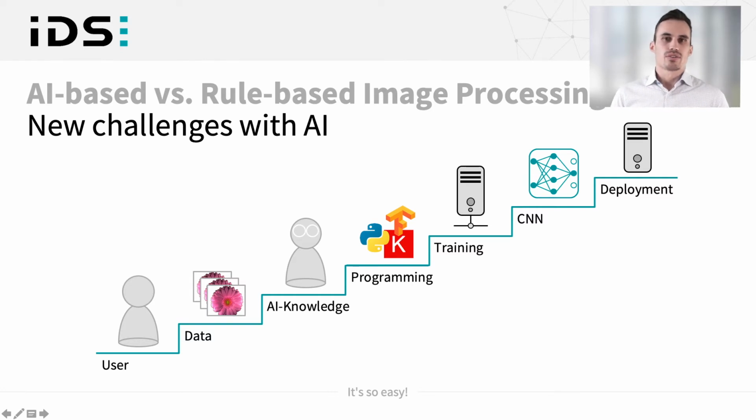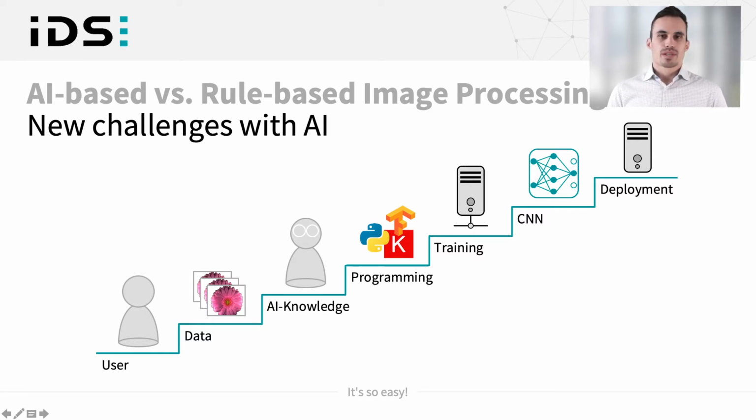And then you can train the neural network. Therefore, you will need a training platform, hardware, like a GPU or other systems. Sometimes it can also be solved in the cloud. And after the training, we will get the CNN, which we can then deploy on a system. Also an embedded system or a PC.